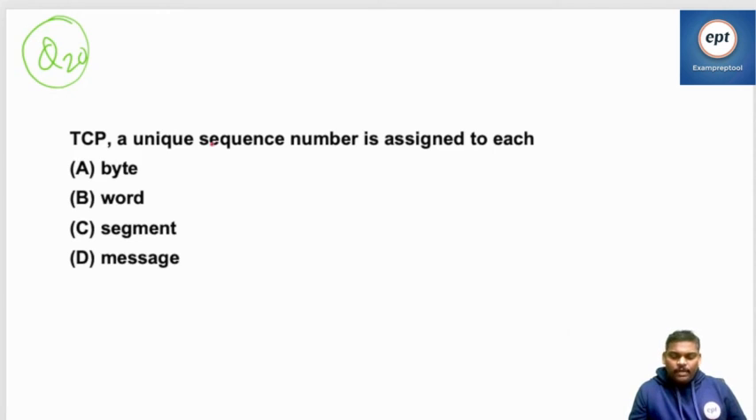Right, fine. Next one, TCP unique sequence number is assigned not to each segment, right, but to each byte. TCP, a unique sequence number is assigned to each byte. TCP is byte addressable. Right? Careful. Everyone knows this also.